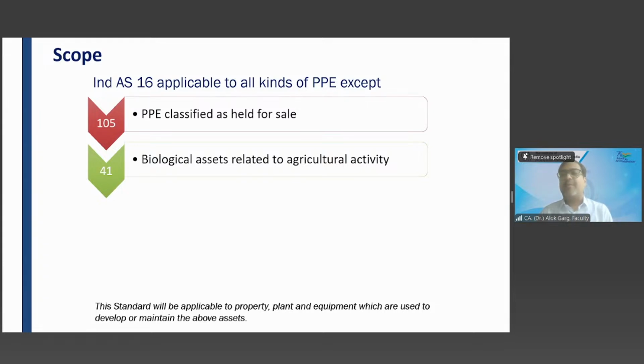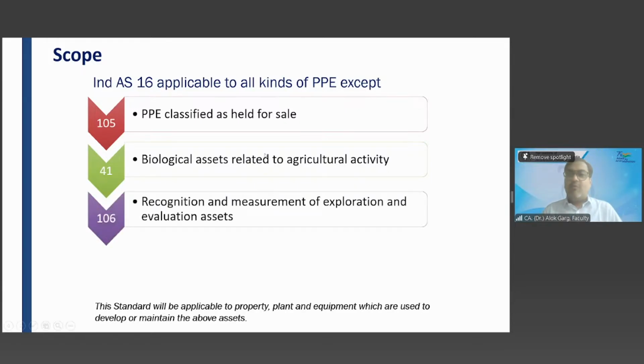That lion is property, plant and equipment in terms of entertainment companies. So why have I given this example? To make you aware that a biological asset, if it is related to agricultural activity, is not covered under Ind AS 16. Otherwise, it will be covered under Ind AS 16. Except the negative list is given.